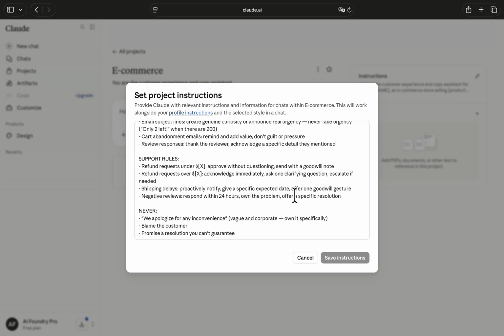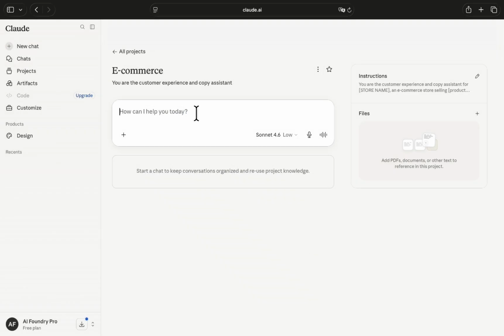As you can see here, the refund request under a certain amount is approved without escalation, sent with a goodwill note. That single rule turns a 20-minute customer service back and forth into a 30-second approval. Once you add this one, you can save, and let's test it with a simple prompt.